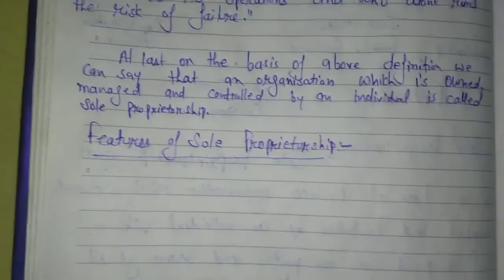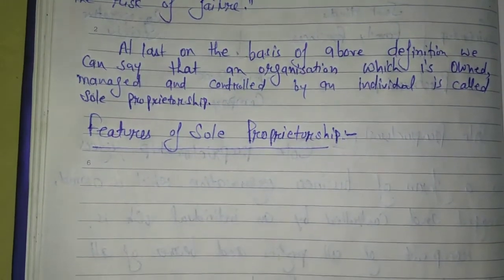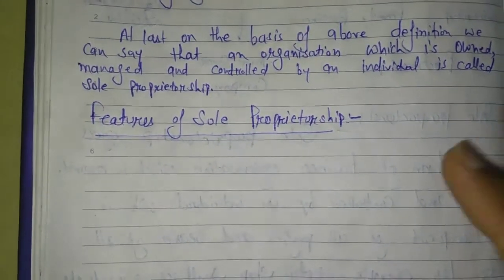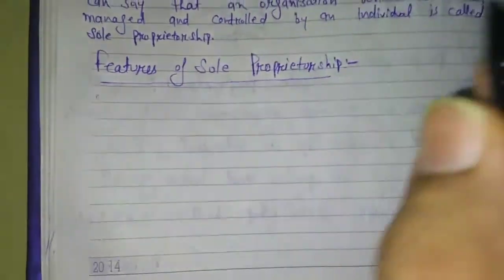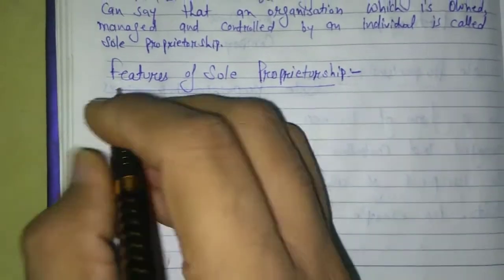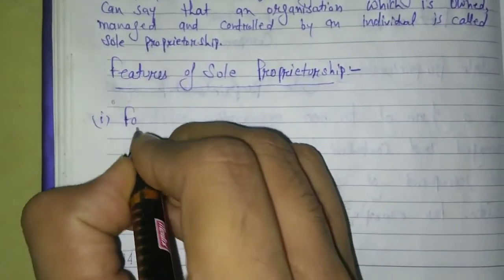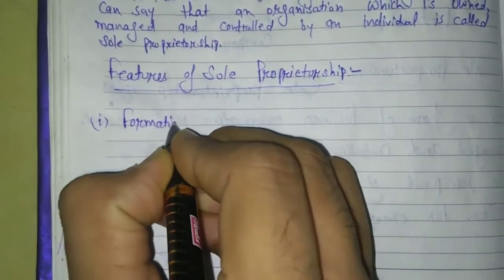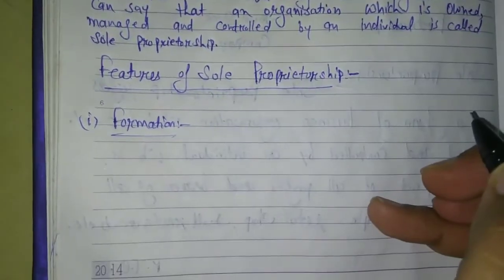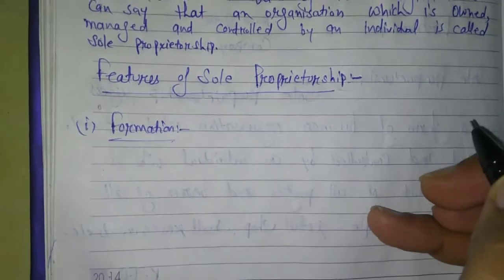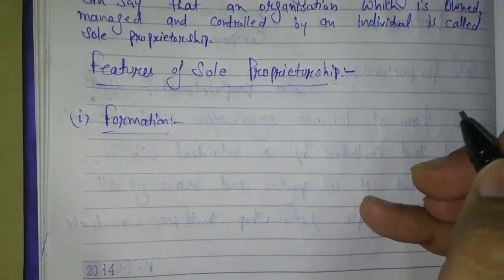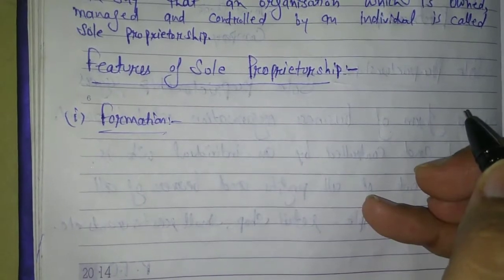Look and listen carefully, because on the basis of the features you can easily find out its merits and demerits. Okay, so some features are as follows. First feature is formation. Formation means establishment of business. In comparison with any other forms of business, it is easy to form the sole proprietorship.